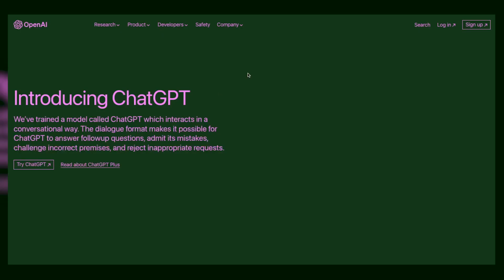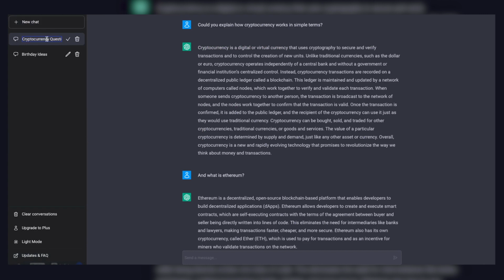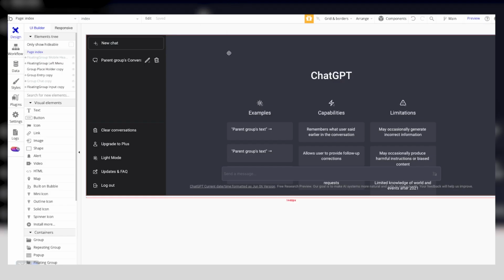Updates and FAQ: right now, I just have that linking over to OpenAI's ChatGPT website. But it is that simple to take it and make it your own. As it is right now, this is what you get. You get the template. What I'm looking at right now is exactly what you'll be looking at. So let's take a look at the back end of what this actually looks like.